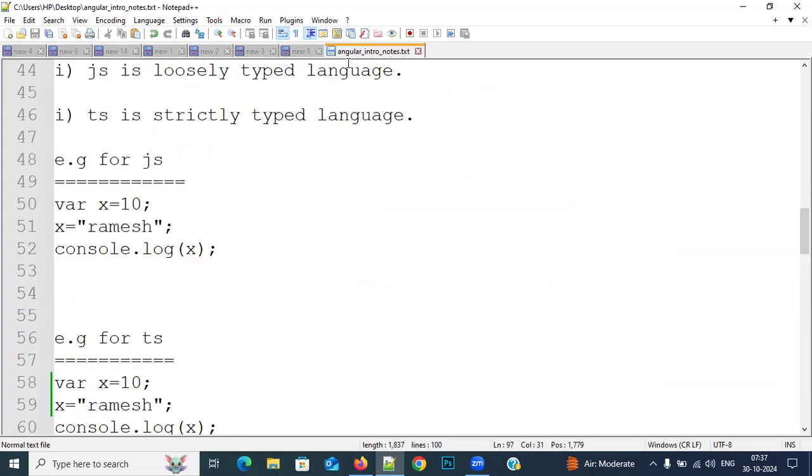Yeah, tell me. I think in ECMAScript 6, in JavaScript also we can create classes, right, sir? No, actually, everything we need to do with functions only. In TypeScript, there is a class concept. So we can create objects for the functions also. For example, one second, wait.